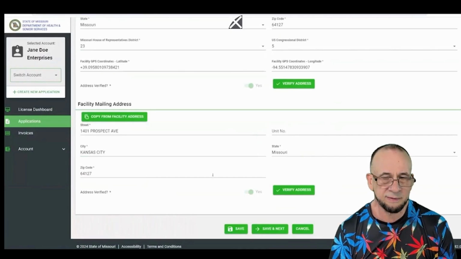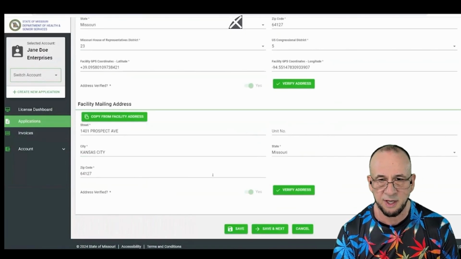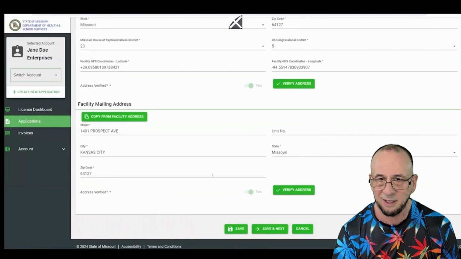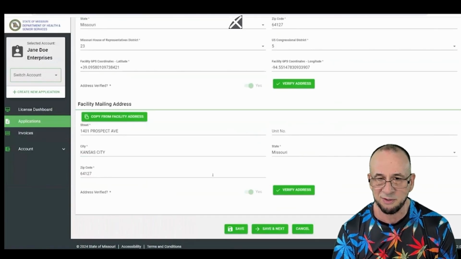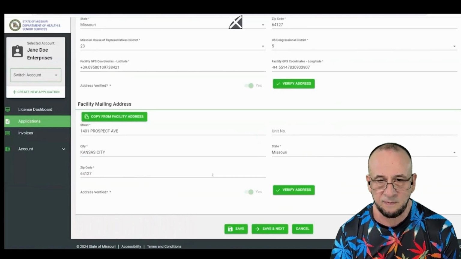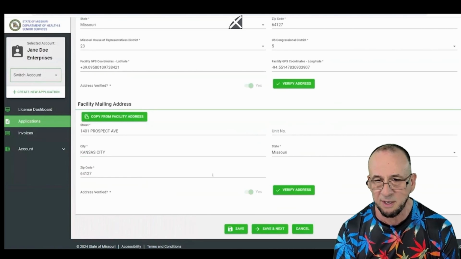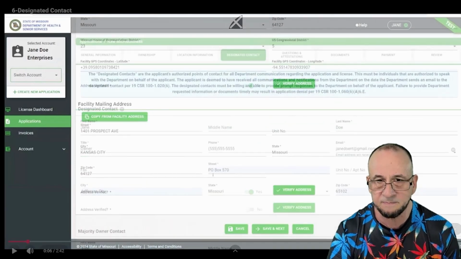you're going to have not really a problem, but your facility mailing address. There's not a mailbox at that piece of property or a way for anybody to deliver mail. The DCR wants to know how to get in touch with you. So put your home address, or if you have another location that's the front for the business where you would be receiving mail, put that address in here.